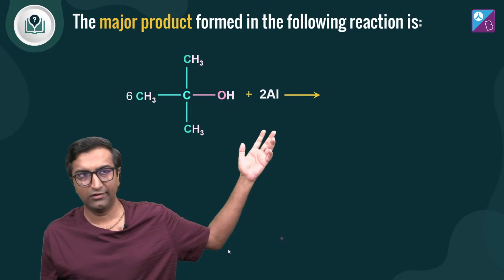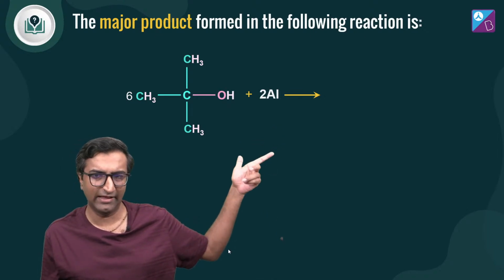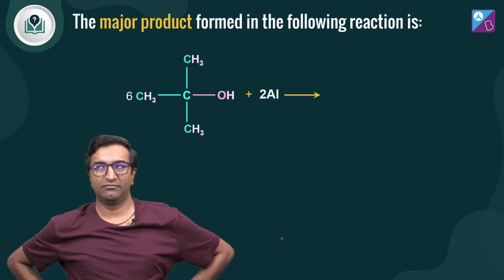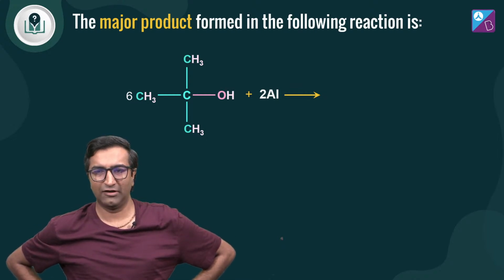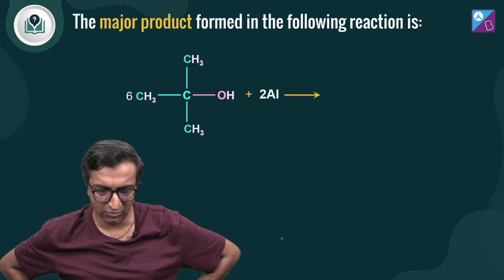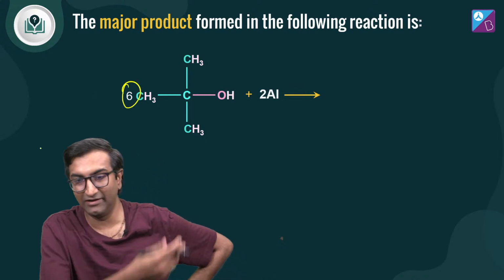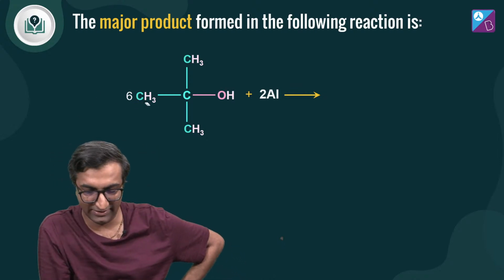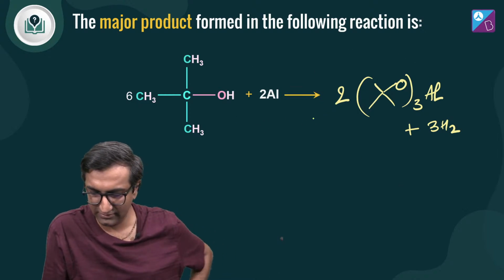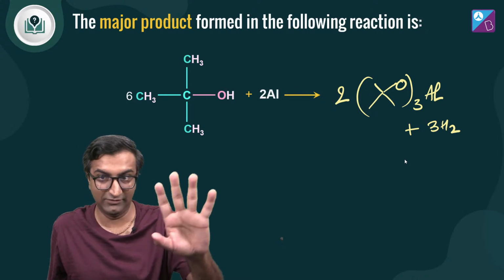Quick question two. What will happen with aluminium? I told you about sodium and potassium. What reaction will happen with aluminium? Well, it's no big deal. It's just a trivalent atom. So it'll require 3 of these guys. That's it. Okay. If you want to balance this, it's already given. I shouldn't have given that, but okay. If it says 6 over here nicely already, plus 2 of this, it's going to give you this, right? That's it. And 3H2. So maybe in JEE main you may be asked, if this is possible, right?